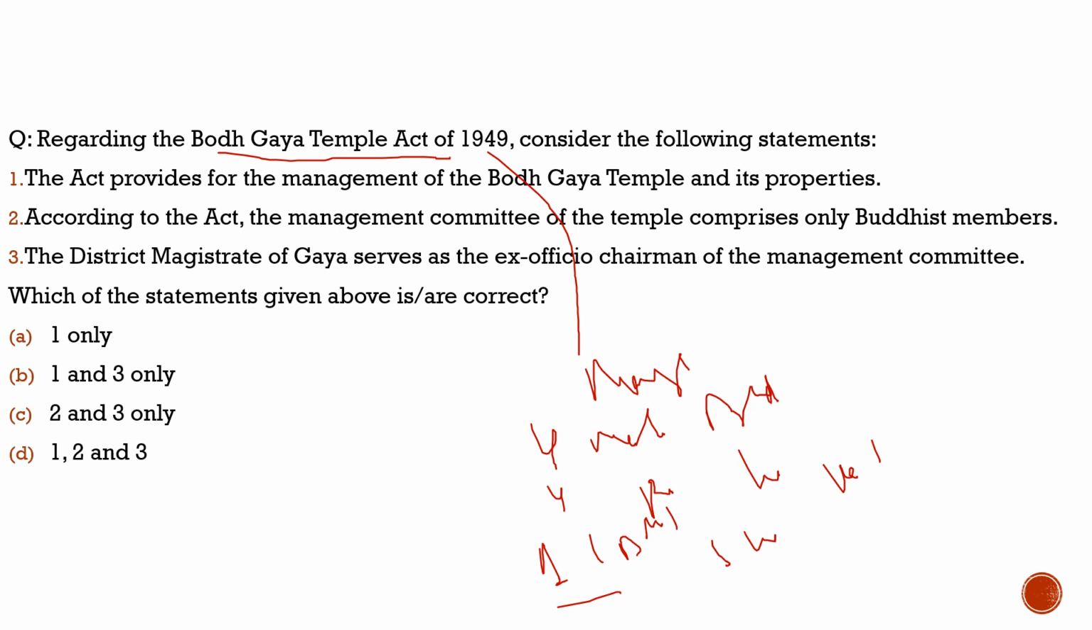So with this, let's solve the question now and get to know more about the Bodh Gaya Temple Act 1949. The question says, regarding the Bodh Gaya Temple Act of 1949, consider the following statements. First statement, the act provides for the management of the Bodh Gaya temple and its properties. 100% correct. Second, according to the act, the management committee of the temple comprises only Buddhist members. No, it comprises both Buddhist and Hindu members. So we discussed that, we understood that. And third statement, the district magistrate of Bodh Gaya serves as the ex-officio chairperson of the management committee. 100% correct, and this is exactly the issue, and that's why there are protests.